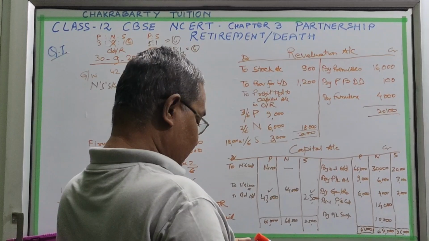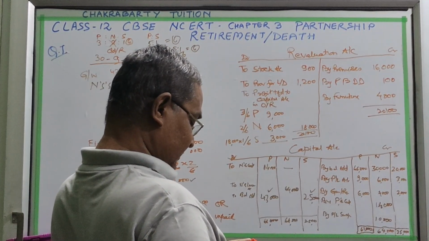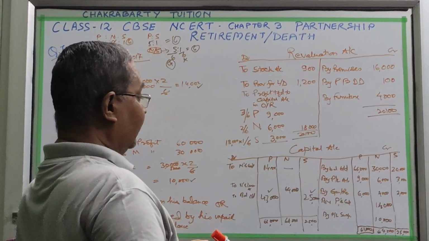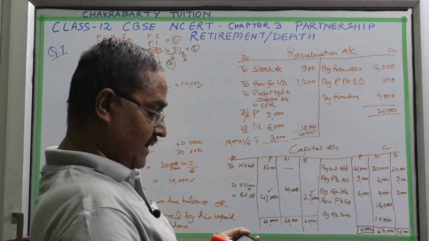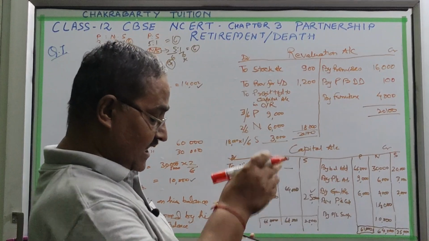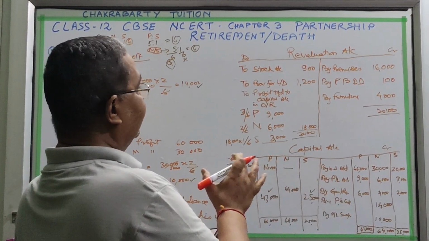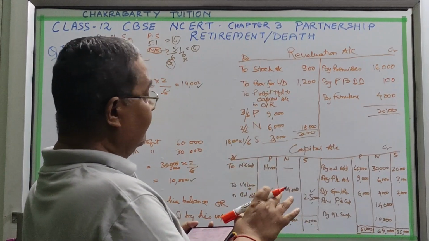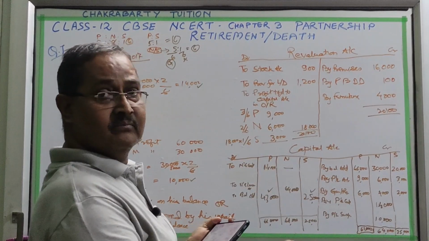Now we will go on, because in the last, the profit is given as 60,000. So the rest is okay. Now they ask you to prepare a balance sheet. We will prepare the balance sheet serially so that nothing changes. I will rub this out and make the balance sheet, and then I will explain. It will save your time.